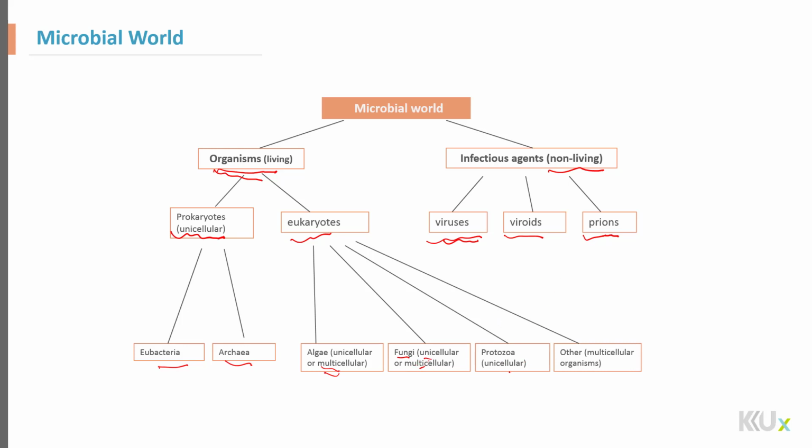And then we may have the animal cell, that is, if it is unicellular, then it belongs to the group protozoa, while if it is multicellular, then there are further subcategories.